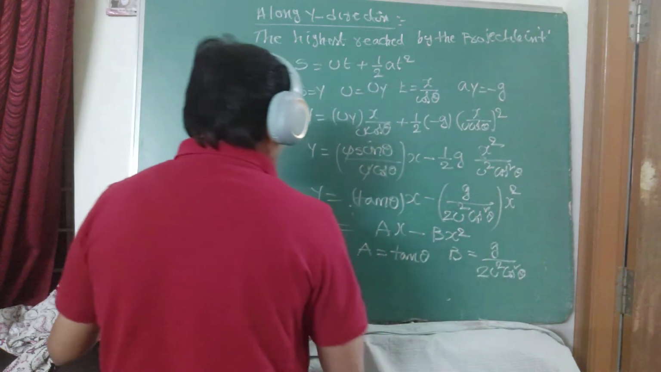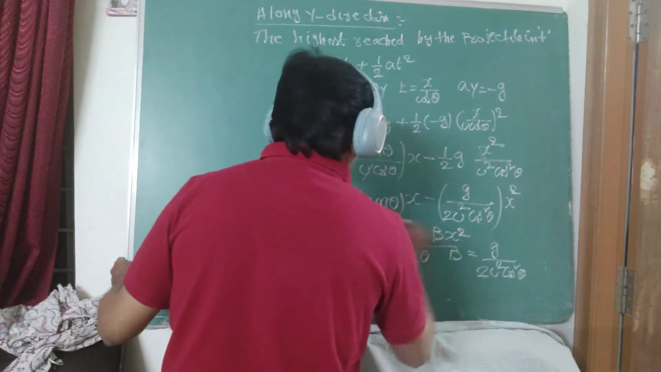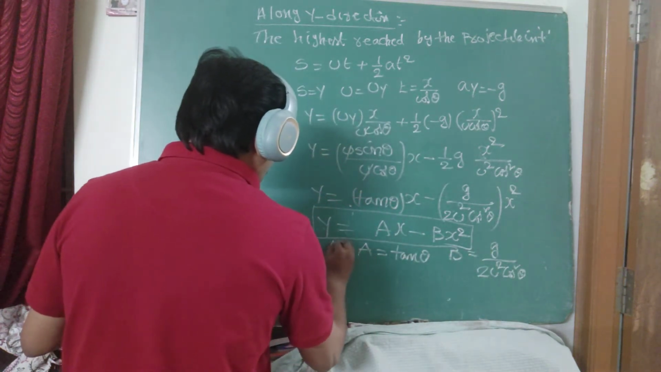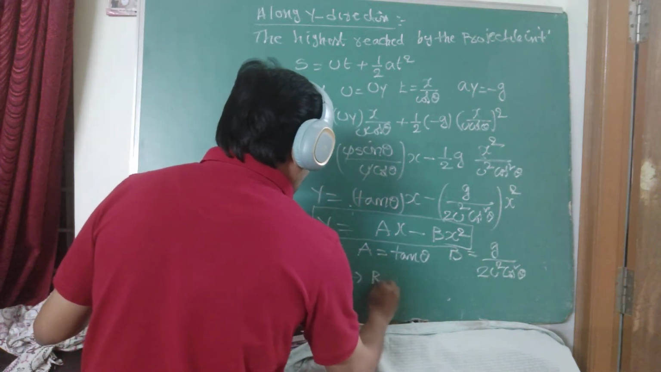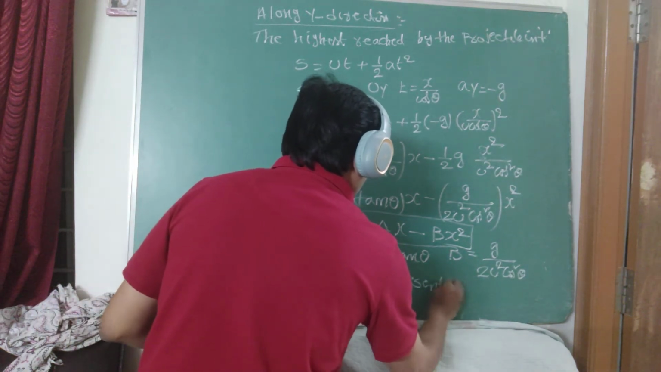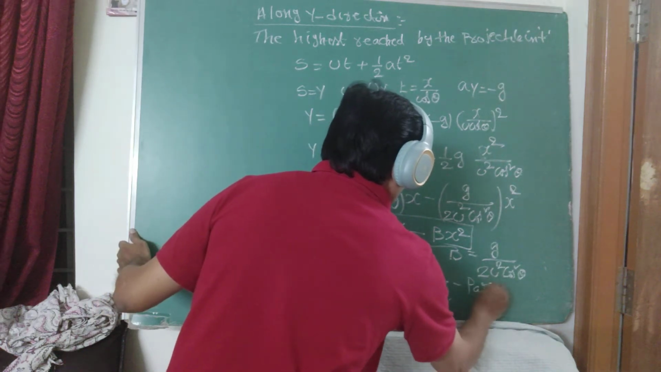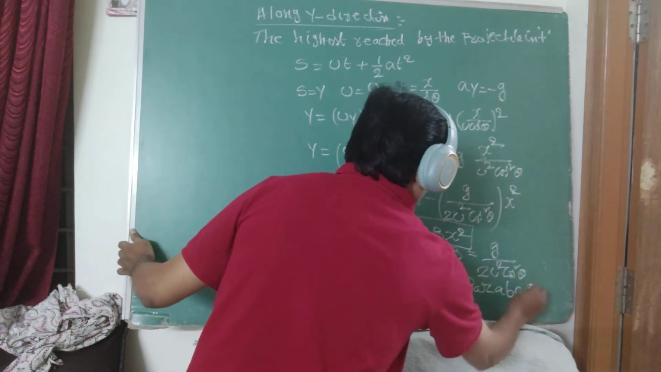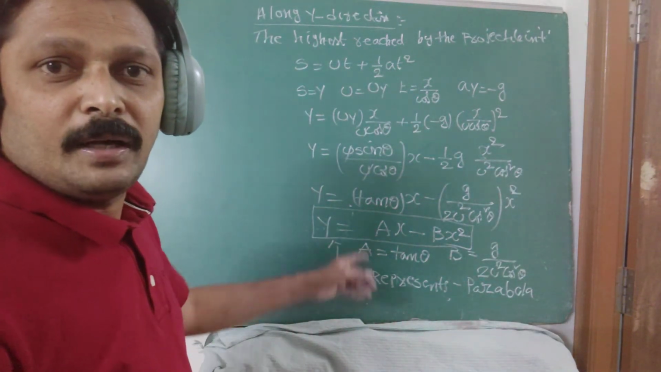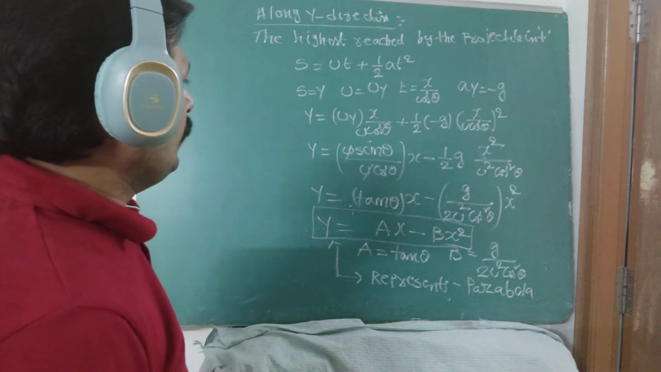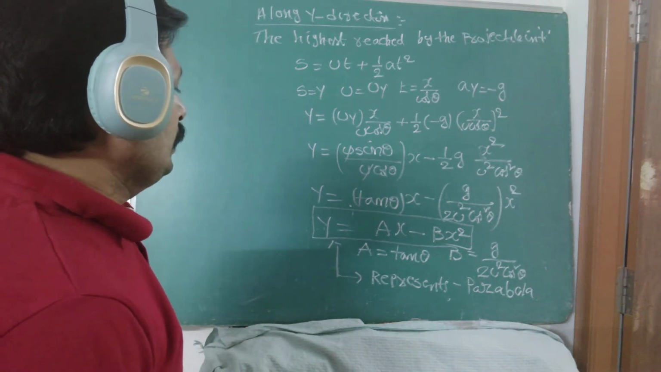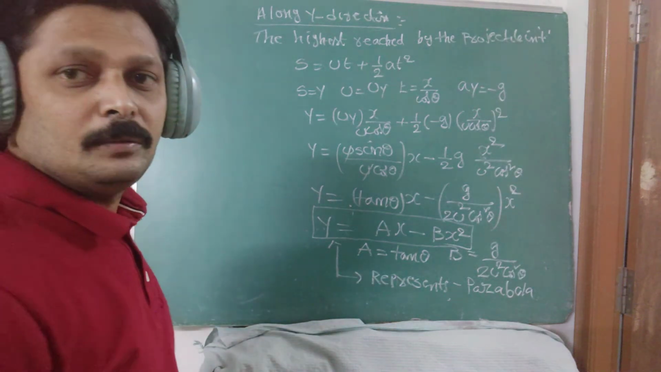The expression y equals ax minus bx square describes the equation of a parabola. It represents a parabola. These are the steps required to show the result of the final expression in the form of a parabolic equation.